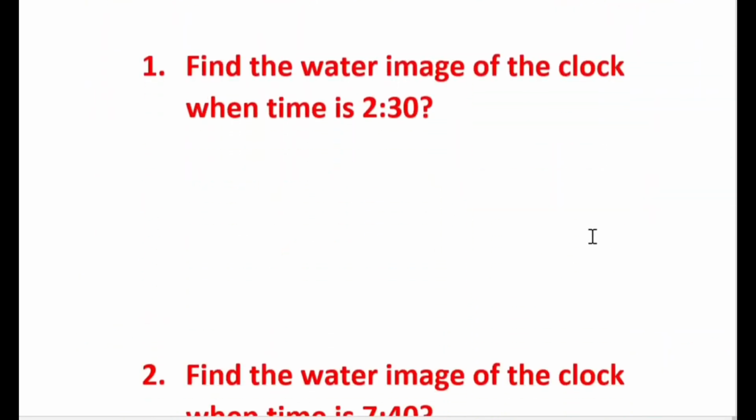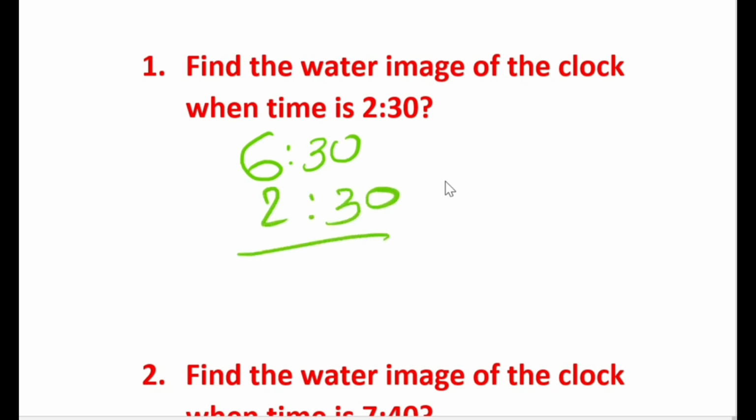So there are a few questions I want to discuss with you. This question was already discussed just now. They're asking to find the water image of the clock when the time is 2:30. So simply you need to subtract from 6:30. Why are we subtracting from 6:30? Because in water image, actual time plus reflected time is always 6:30. So that is the reason we are subtracting from 6:30. The answer is going to be 4 o'clock.